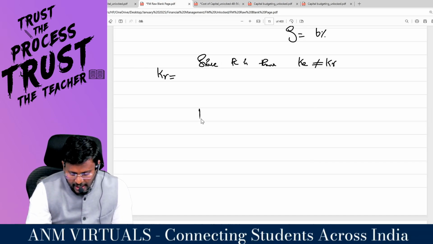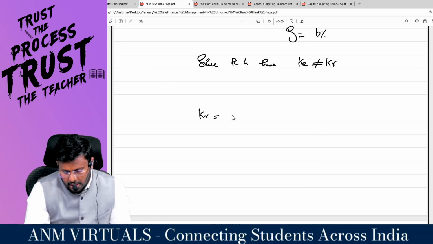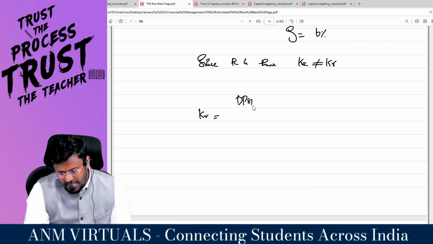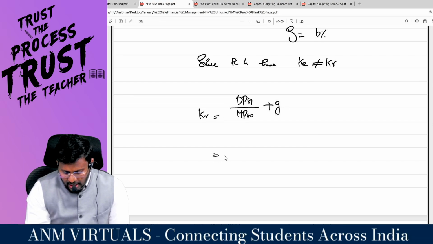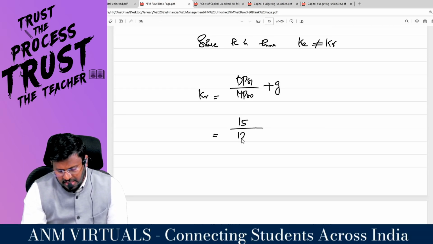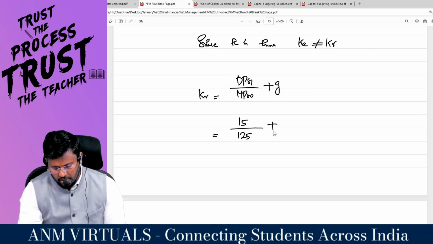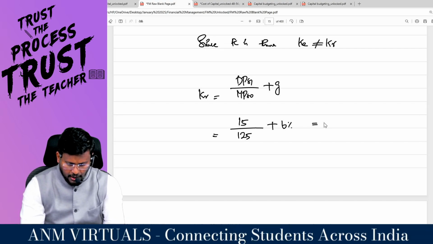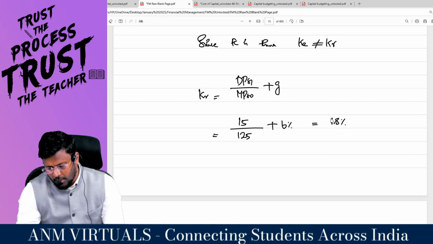So KR is equal to DPS 1 divided by MPS 0 plus G. We have already found G. How much percent? Tell me what DPS 1 is: 15 divided by MPS 0, which is 125. No need to deduct flotation cost, plus 6% technically. So 15 divided by 125 will be 12%, and 12 plus 6 comes to 18%.